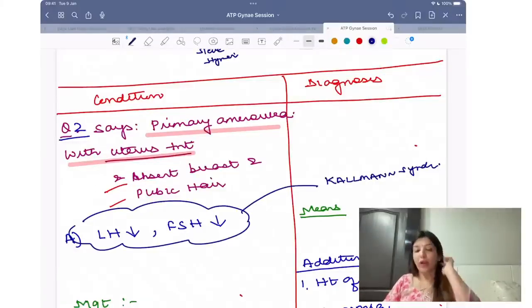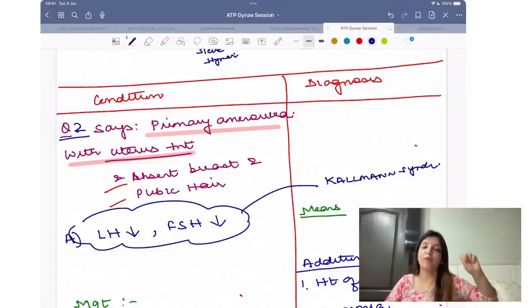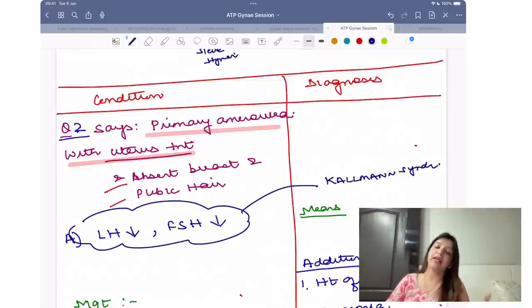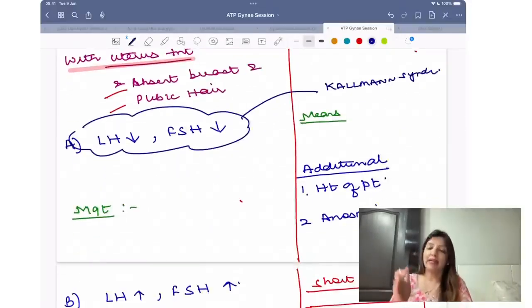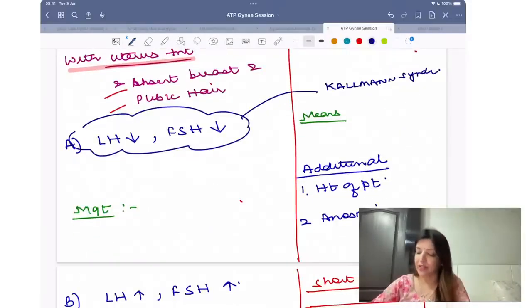So when your question says that breast development absent, pubic hair absent, LH, FSH levels less, what does LH, FSH levels less mean? That there is a problem in the hypothalamus or a problem in the pituitary. And which problem of the hypothalamus can lead to primary amenorrhea? Kallmann syndrome. What do you understand by Kallmann syndrome? Kallmann syndrome means that there is